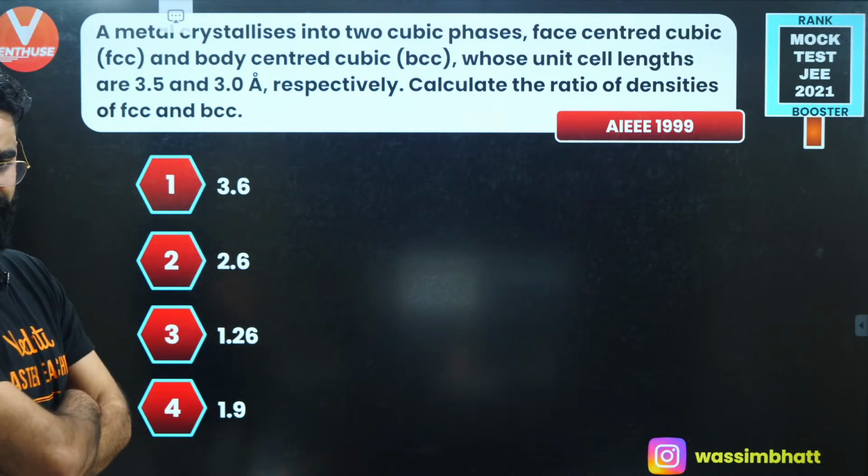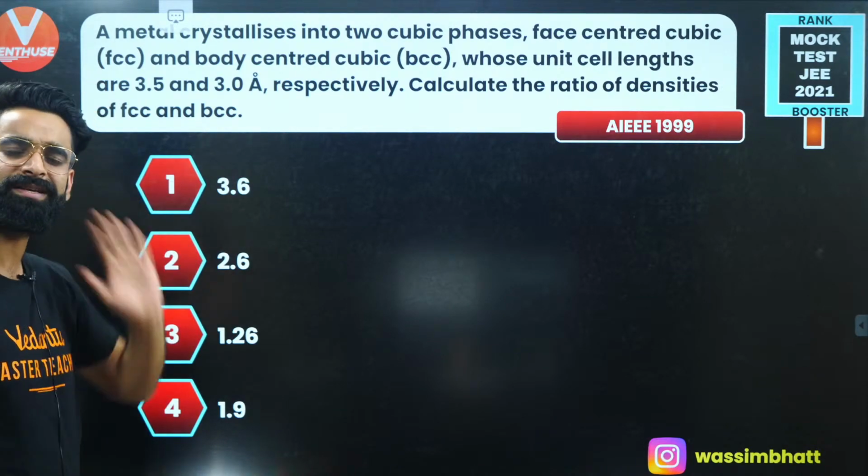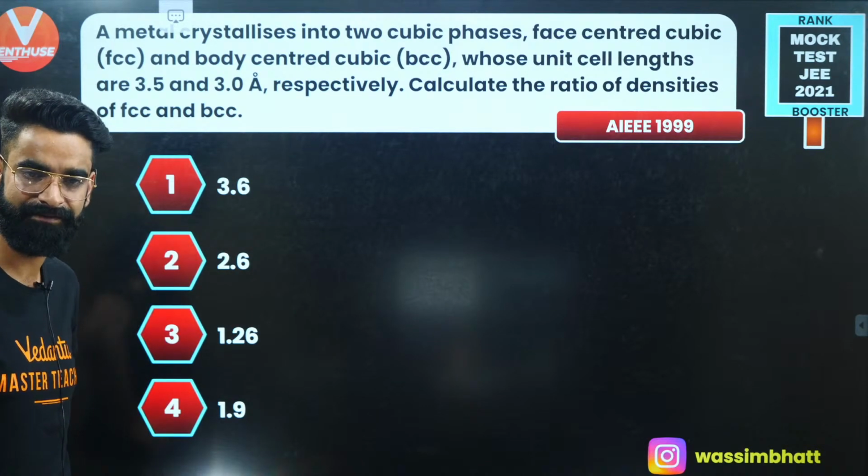Give it a try and let me know its answer fast. It's a very simple one from the chapter solid state, right?